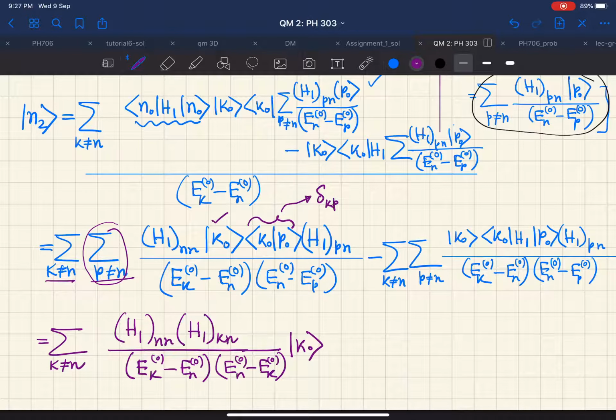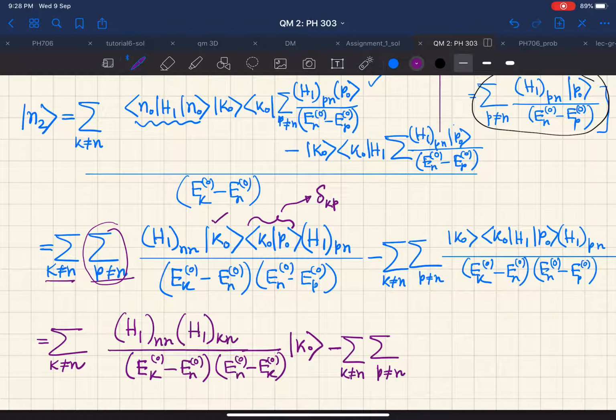So we have used one delta function, one Kronecker delta, therefore this sum p not equal to n goes away, and this is the first term. Second term, therefore, there will be two summations, no Kronecker delta to help us here.